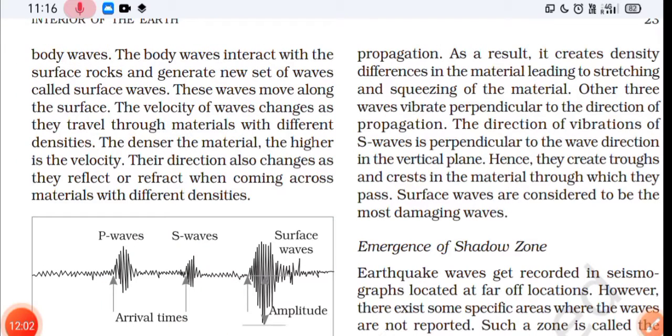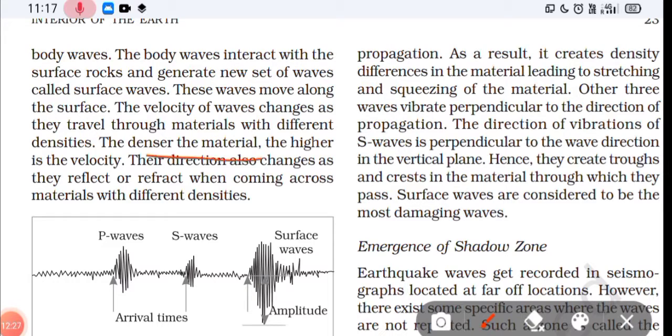So see, here it has explained that the body waves interact with the surface rocks and generate a new set of waves called surface waves. So when these body waves come up to the surface and interact with surface rocks, they are called surface waves. These waves move along the surface. The velocity of waves changes as they travel through materials with different densities, okay.